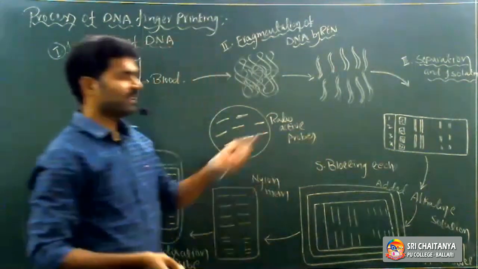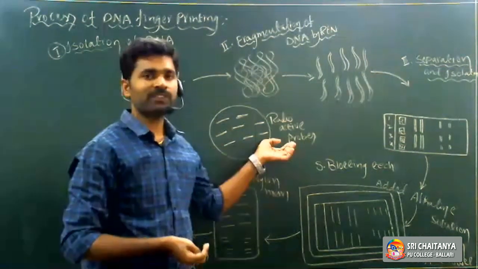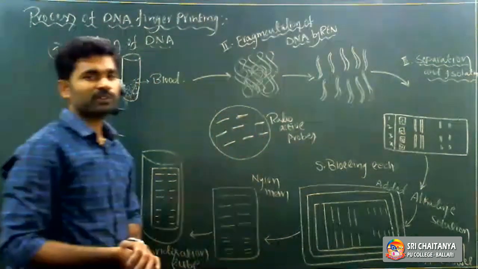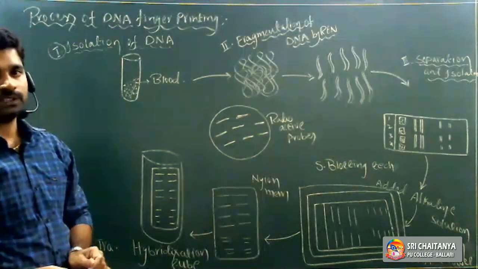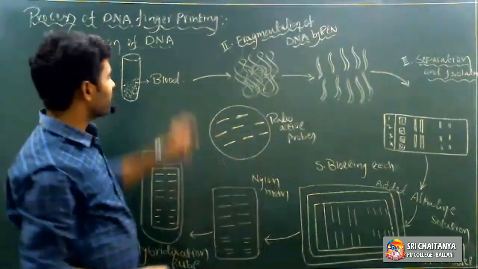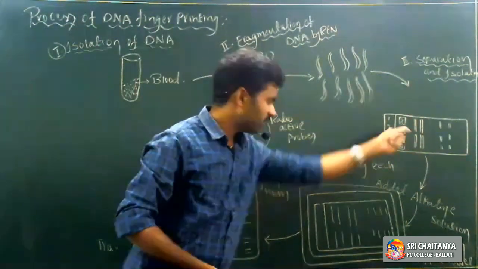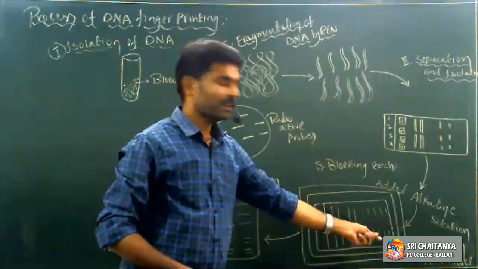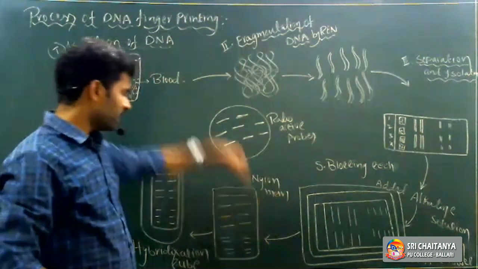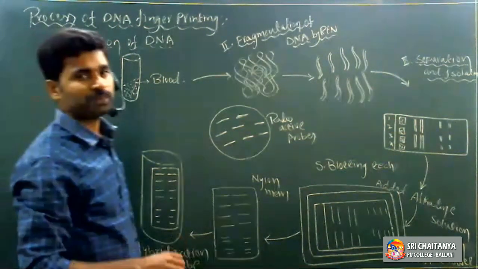So it means the repeated units, a variable number of tandem repeats, are collected from the suspected persons and coated with radioactive substances. In this method, at the crime area they collected genetic material, fragmented it, separated and isolated it. Again, by using the Southern blotting technique, the single-stranded DNA fragments are transferred to the nylon membrane. That nylon membrane is finally transferred to the hybridization tube for the hybridization process.